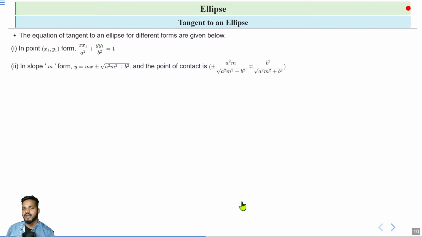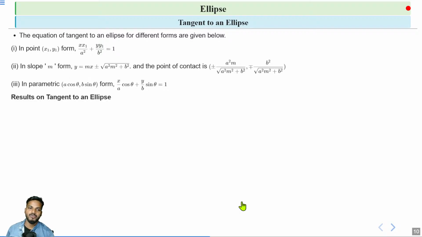And where this touches the curve, the point of contact is given by ± a²m/√(a²m² + b²), ∓ b²/√(a²m² + b²). In parametric form, if the point is (a cos θ, b sin θ), then in this form the equation of the tangent is x/(a cos θ) + y/(b sin θ) = 1.